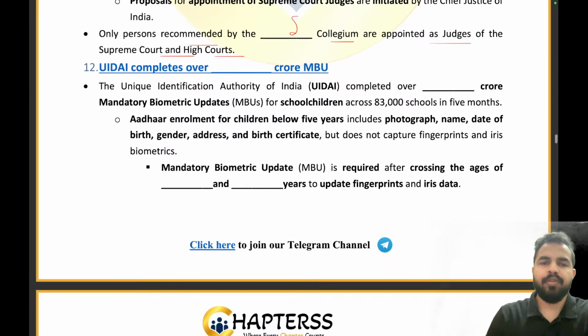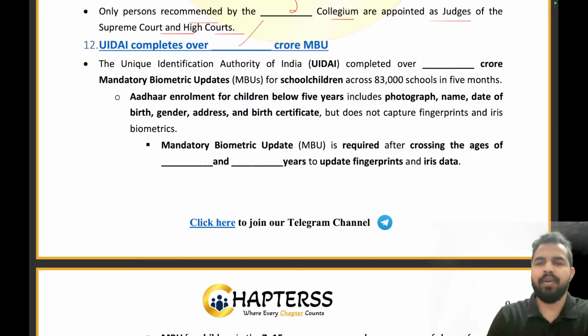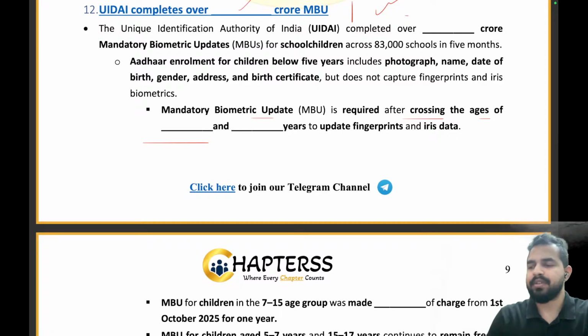Okay, good. Moving ahead, UID is completed dash crore MBU. That is a mandatory biometric update. What is the right answer? That is the 1 crore. Absolutely right. Now, mandatory biometric update is required after crossing the age of what years, my dear friends?